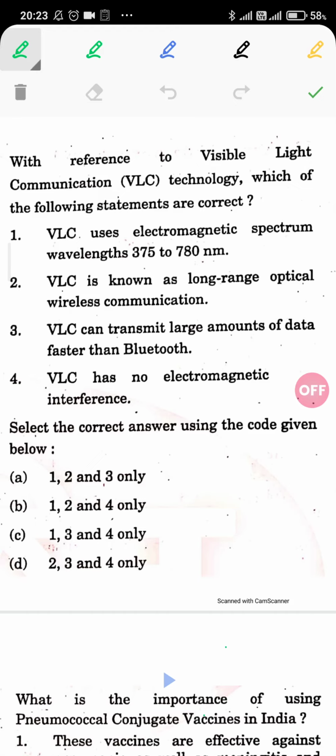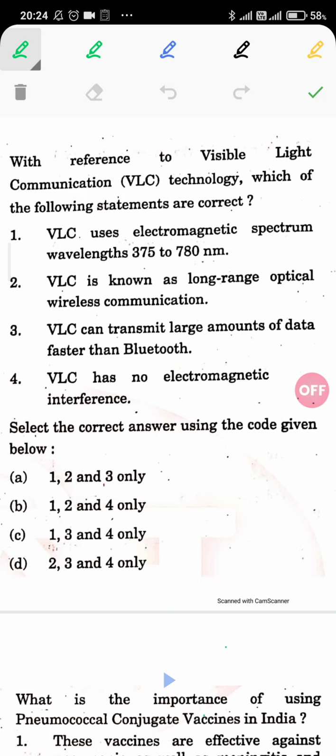Hello aspirants, in this video we are going to discuss the elimination technique, that is, the loophole in the UPSC questions with which UPSC plays around. Friends, I am taking UPSC 2020 questions as an example. In this question we are going to look over the loopholes that were present in the question and what we should seek while attempting the question in real examination conditions.